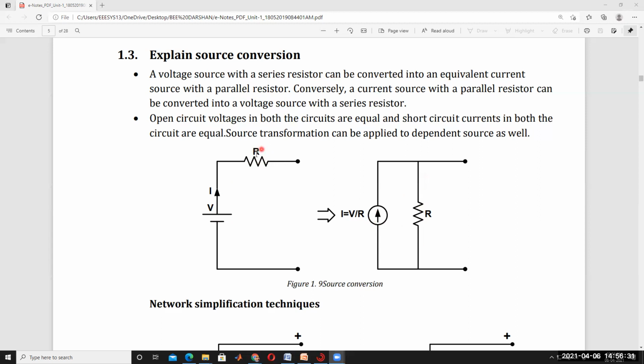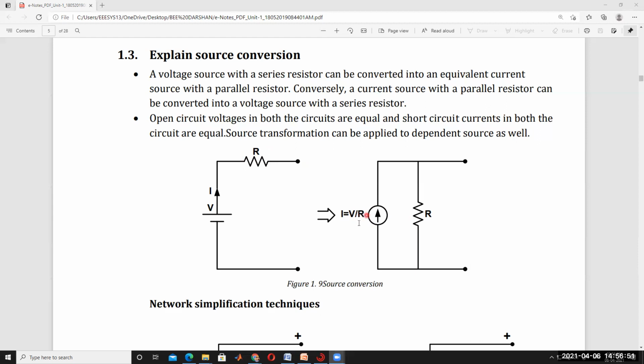So there is no change in resistance. For example, 2 ohms here, same 2 ohms connecting here; 4 ohms and 4 ohms. Same resistor connecting in parallel. Okay. So this is indicated like a current source. That current magnitude is nothing but V by R. I is equal to V by R is called the current.